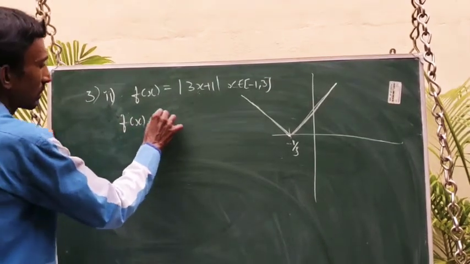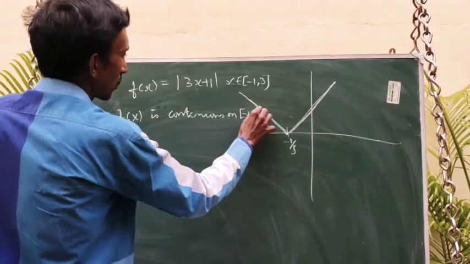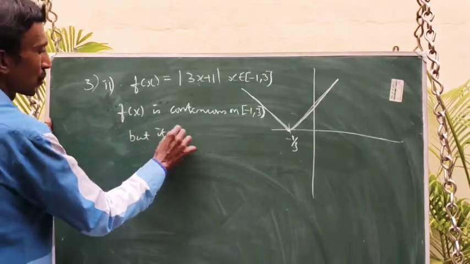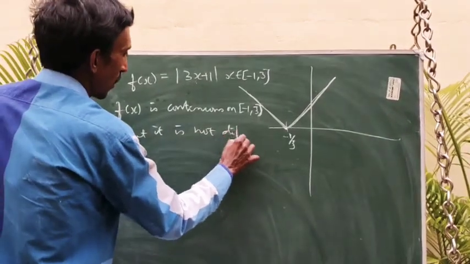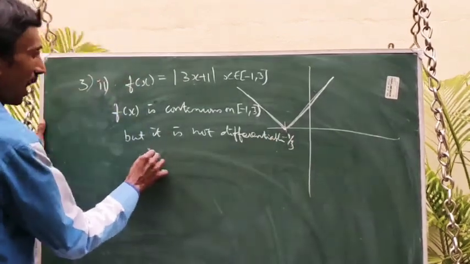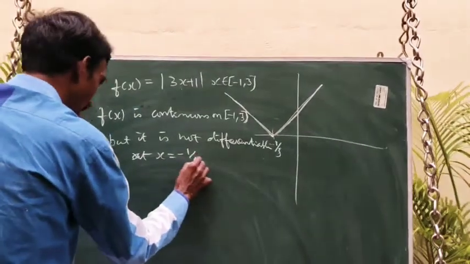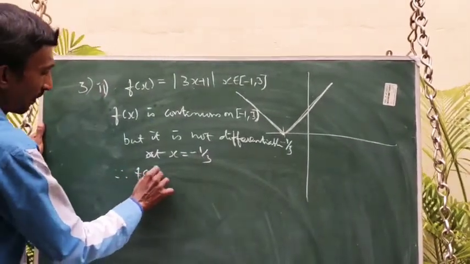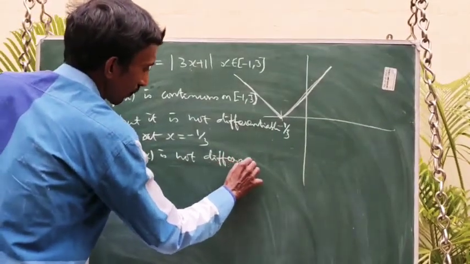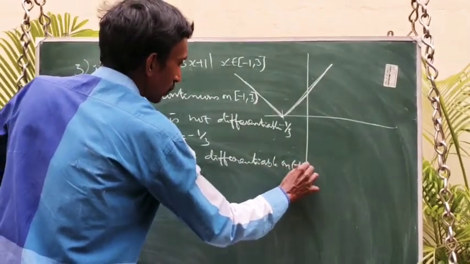So f of x is continuous on closed interval minus 1, 3, but it is not differentiable at x equal to minus 1 by 3. Therefore, f of x is not differentiable on the open interval minus 1, 3.